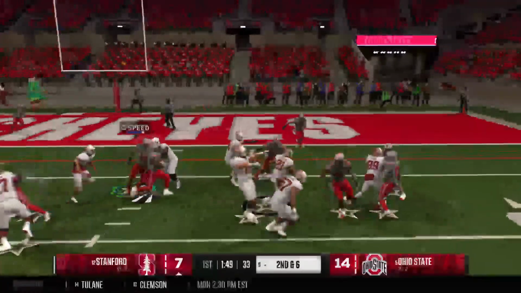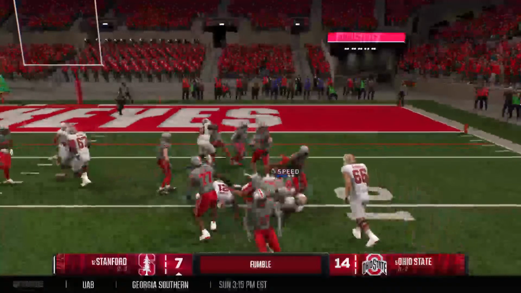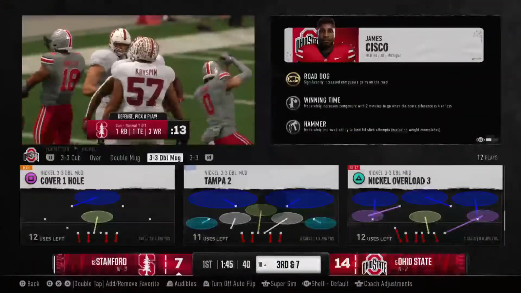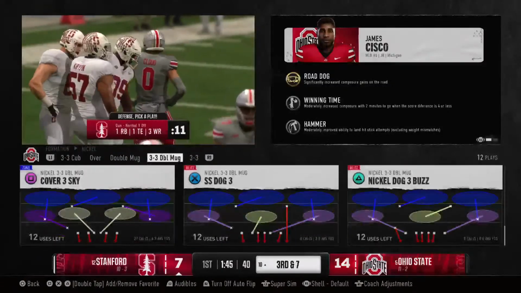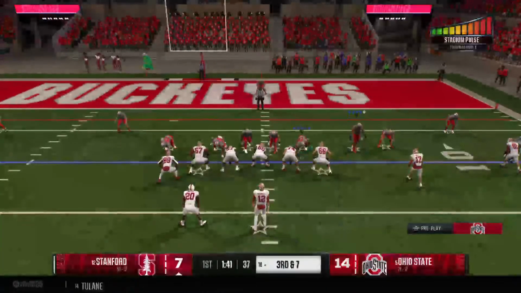And the same runner's got it again. Oh, and he fumbles. They scoop up the ball. It's still a live play here. Well, it's a good job by the defense to force the fumble, but you have to have the collective awareness for someone to get on top of it. It's a lucky break for the offense.